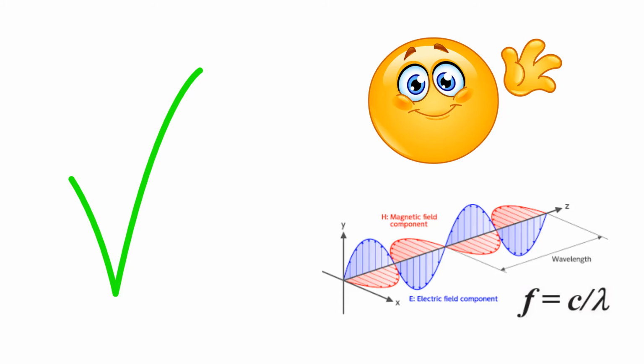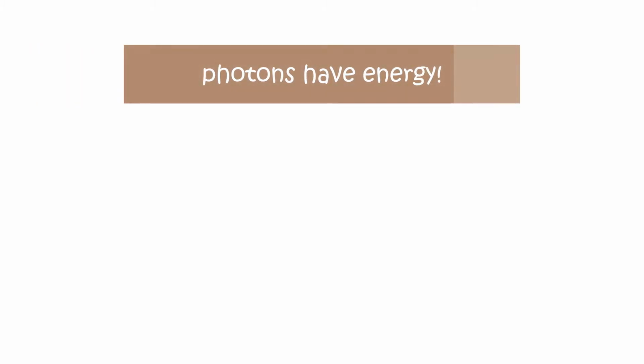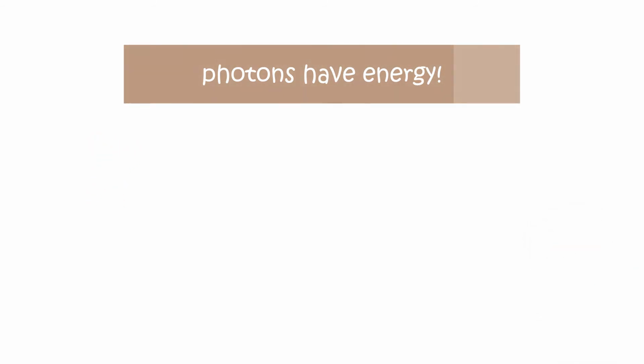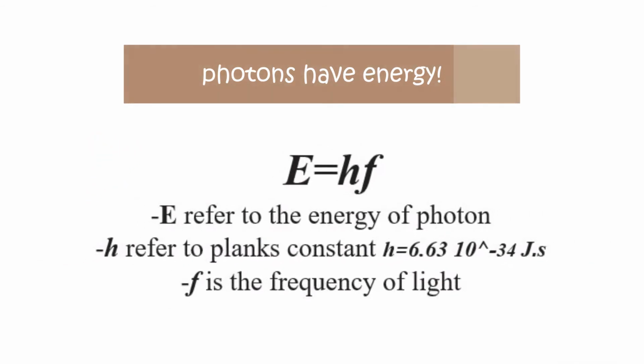Now, according to Einstein's proposal, a photon has energy. Yes, this is weird, but we're going to discuss this in the next video, inshallah. Another question: how can we calculate the photon's energy if we suppose that it has energy? Yes, this is a good question. Here we have a nice equation which can tell us how to calculate the photon energy. It says E equals h times f.